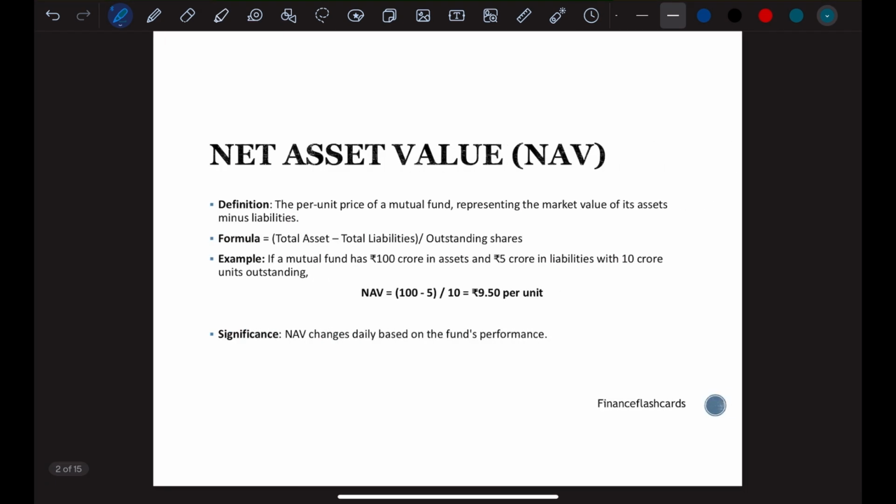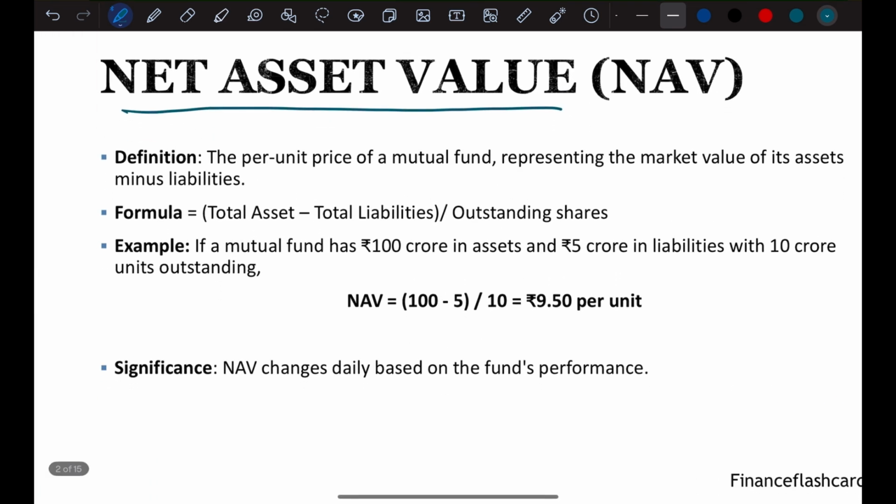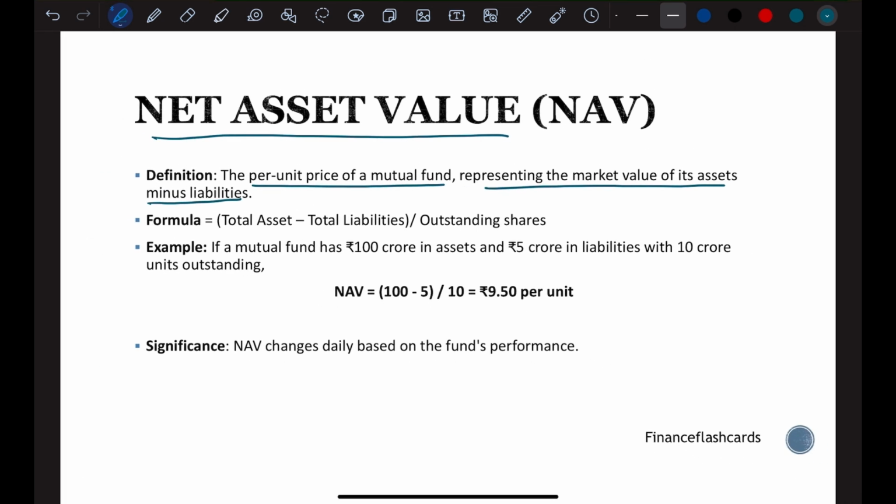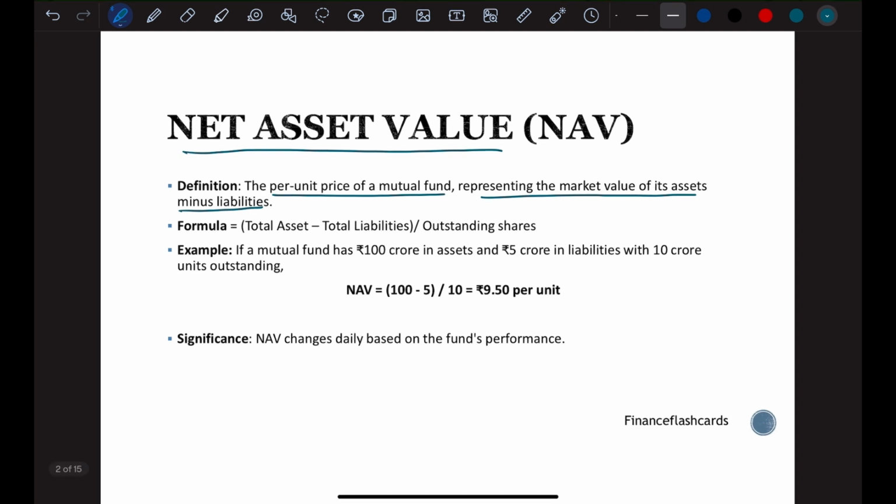Our very first word is NAV, net asset value. The very first thing you see when you open a mutual fund is net asset value. Now, what is net asset value? Its definition says that it is the per unit price of a mutual fund, representing the market value of its assets minus liabilities. In very basic terms, let's say NAV is equal to a stock price. Whenever we open a stock, we look at its price. In the same way, whenever we open a mutual fund, we see its NAV, net asset value.